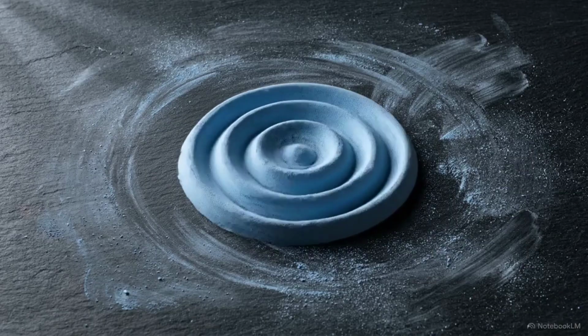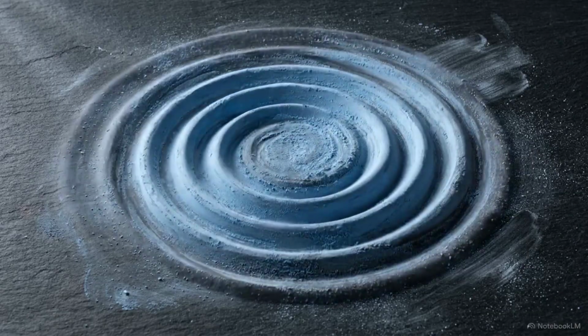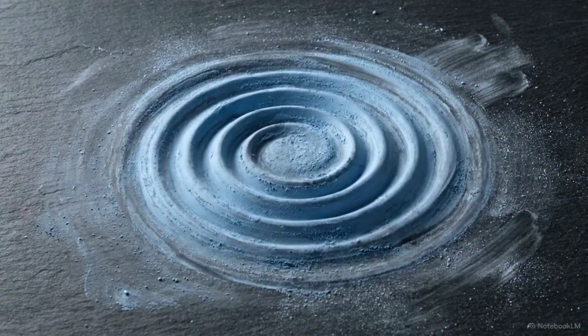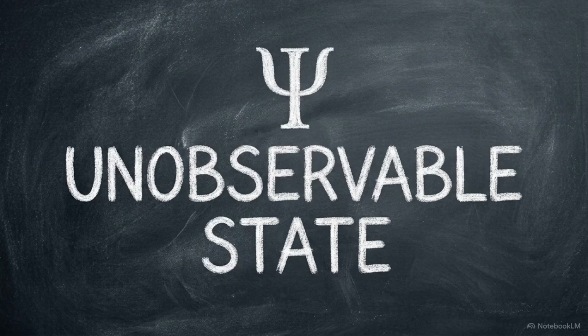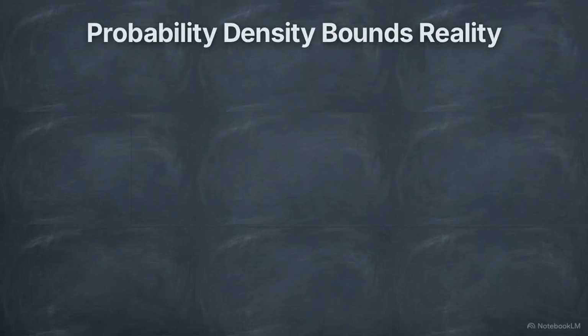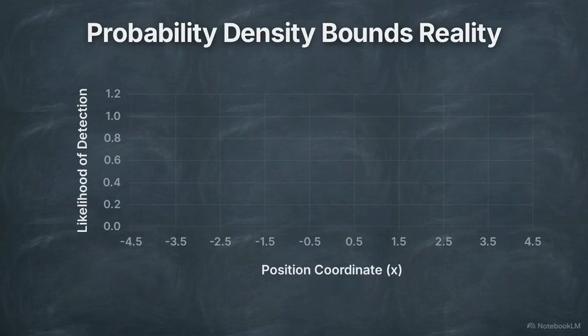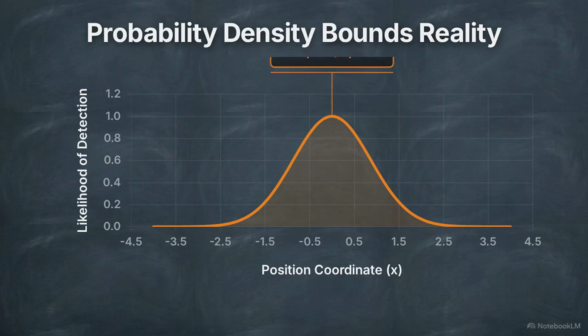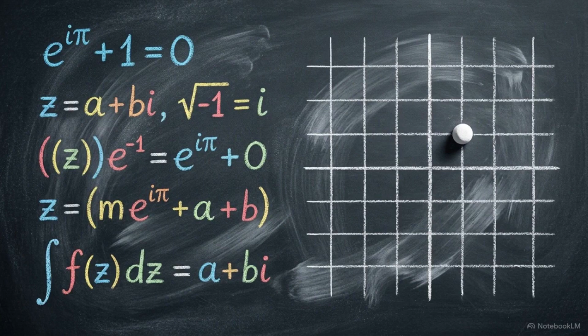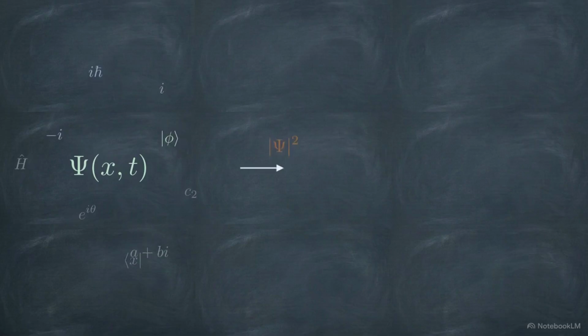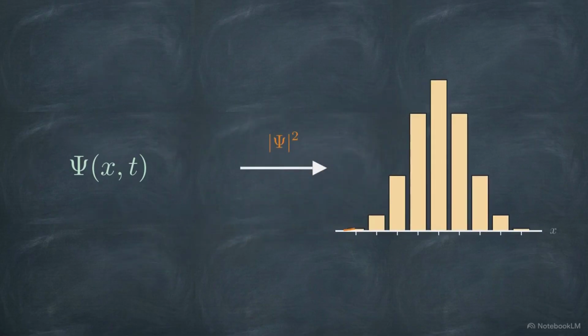He argued that the wave function is not a physical vibration in space, like a sound wave or a ripple in water. Instead, it is a complex probability amplitude. Because the wave function contains imaginary numbers, we can never observe it directly. Only its squared modulus touches the physical world. This yields the probability density, providing the exact likelihood of finding a particle at a specific coordinate in time. This establishes a highly unusual arrangement between the mathematics and reality. The physical system is completely described by unobservable complex numbers, which we use to perfectly predict observable statistical outcomes.